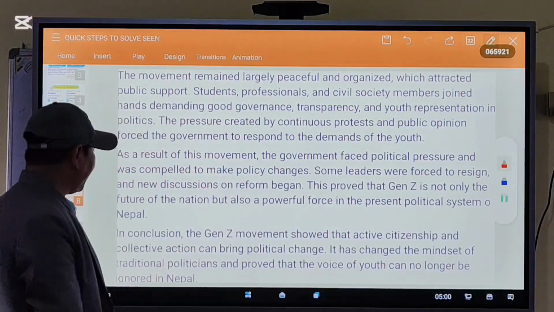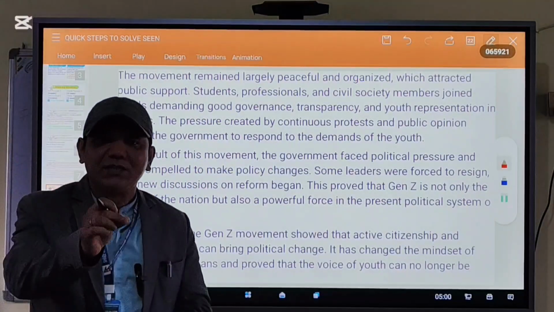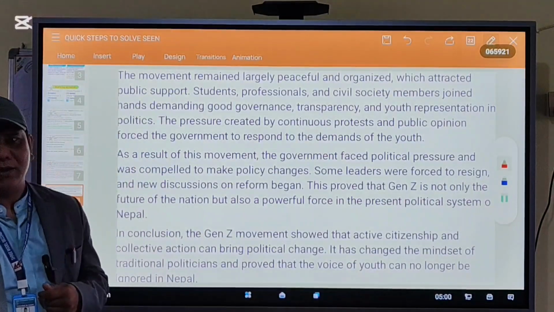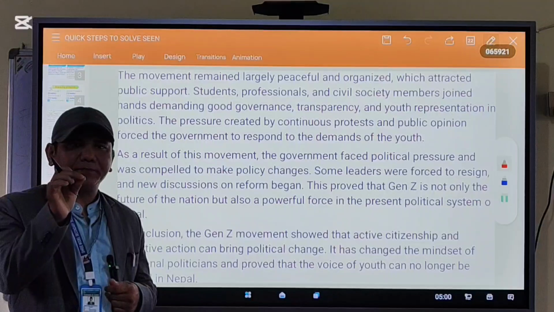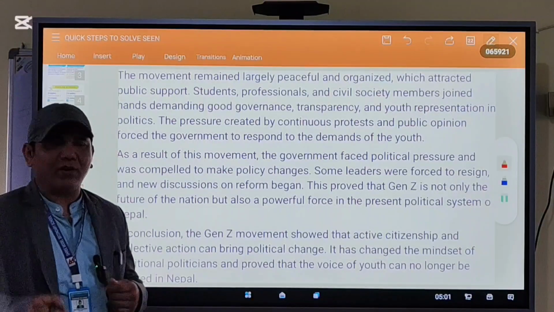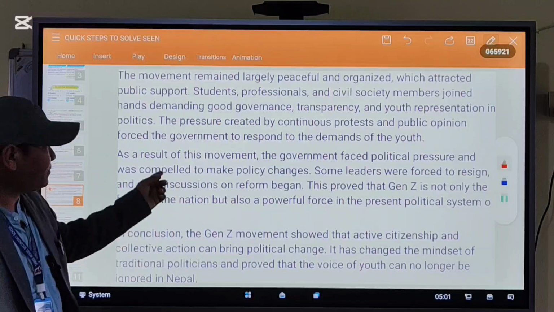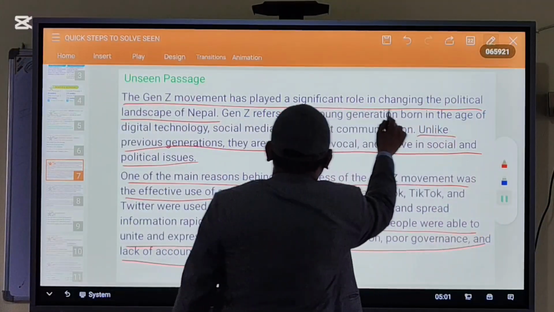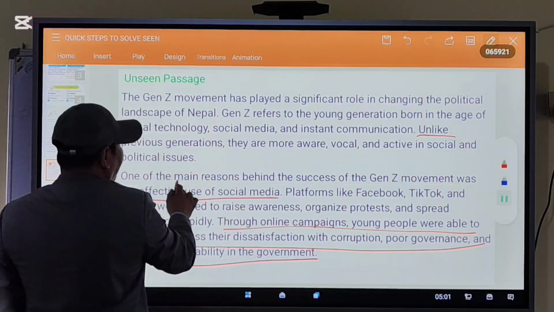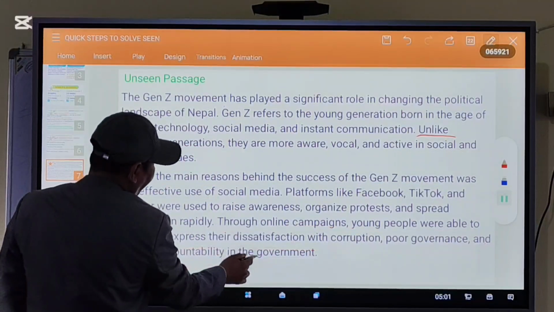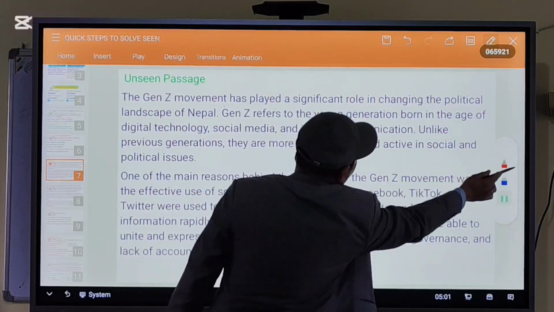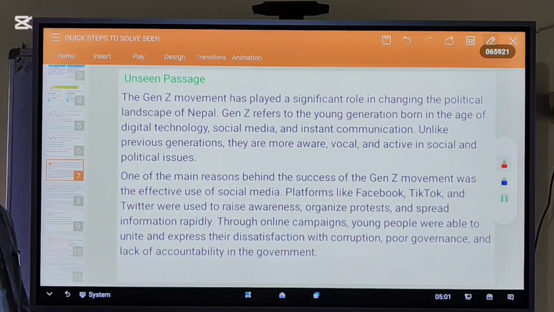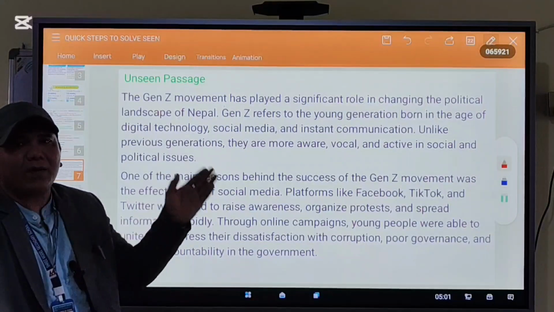Okay, in this way you can read the first line and last line of each paragraph. You have to read the first and last line of each paragraph. Now the third step. The third step is to read again, which means you have to read the entire passage.